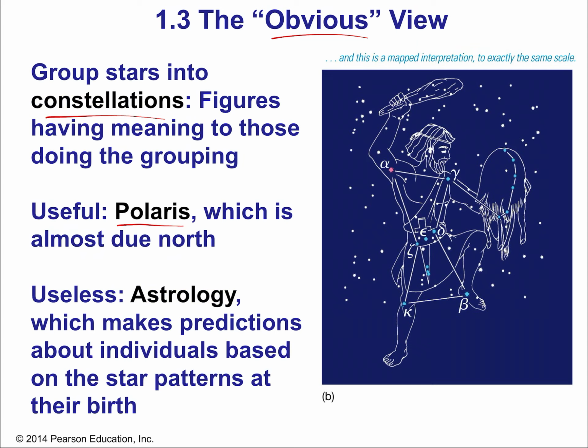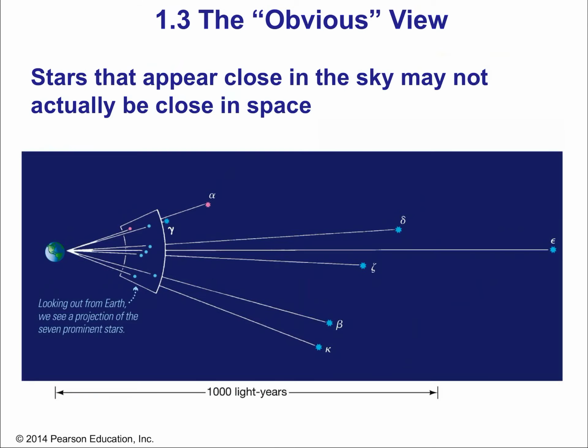Okay. But constellations can also be useless, which can have no practical purpose. And a great example of that is astrology. Astrology is just a system of beliefs or myths or legends that don't tell us anything. They might be fun, but they have no practical use. Okay? Now, an interesting thing about looking at the stars in the sky, and a great way to start expanding our idea, because astronomy is very much about expanding your idea and being able to visualize the Earth in the vastness of space, orbiting, moving, the stars surrounding us in 3 dimensions, right?